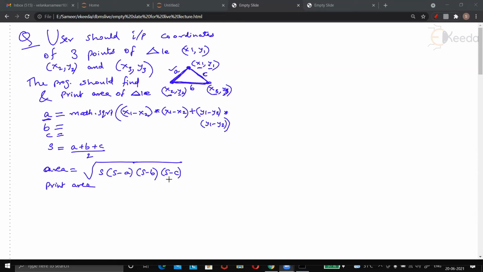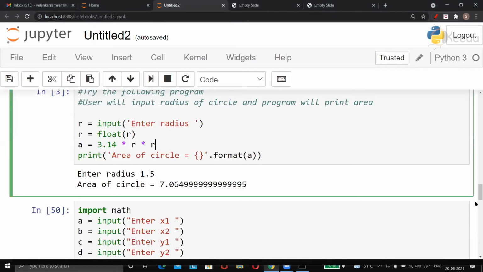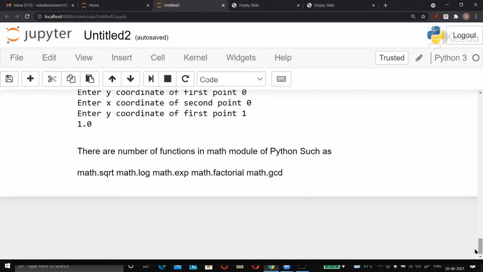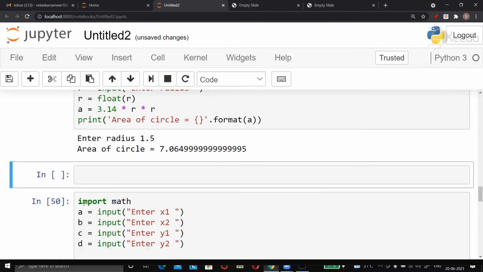Hello, sir. Yeah. Who is it? Shubham. Okay, Shubham Shelar. Yes, sir. Okay. Let me open a new tab here. Okay, Shubham. First we import math function, means import math. Okay, import math.